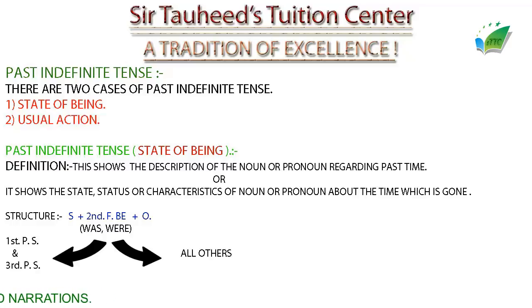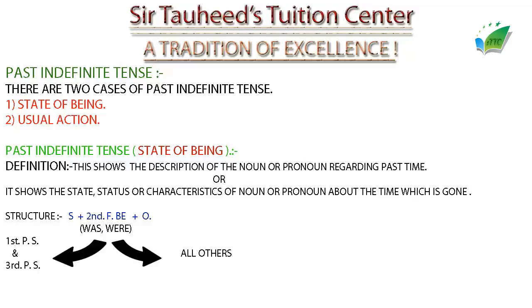Now what we have to understand is when to use was and when to use were. Remember, was is always used after first person singular or third person singular subjects, and with all other subjects we use were. Listen again. We use was if the subject is first person singular or third person singular, and we use were when the subjects are other than first person singular and third person singular.